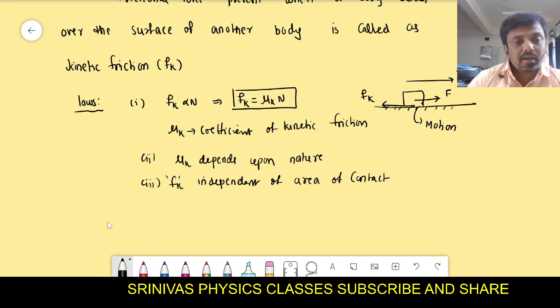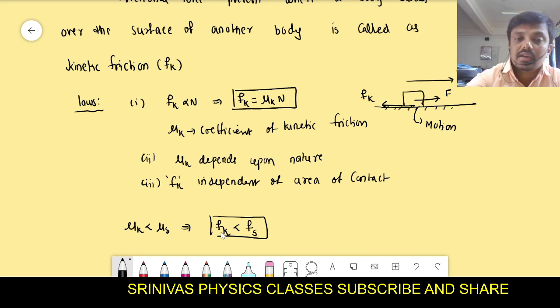Okay, and the coefficient of kinetic friction is less than the coefficient of static friction. That's why kinetic friction is always less than the static friction. Kinetic friction is less than the static friction.